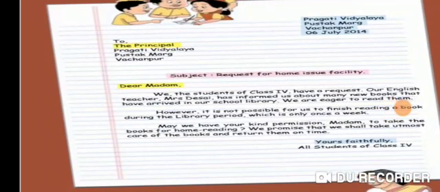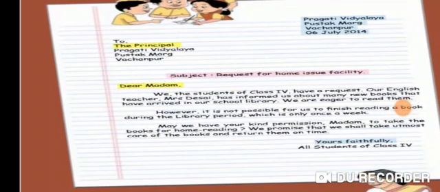And it was addressed to the principal of Pragati Vidyalaya Pustak Marg, Vachanpur. Now, why is the address of the sender and the receiver the same? It is so because the students have written on behalf of the entire class. Then the class is from the school. That is why the addresses here are the same.